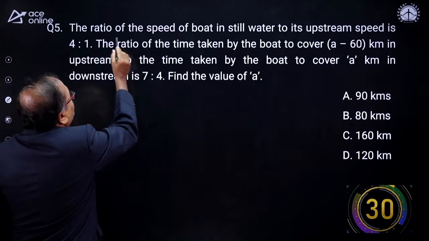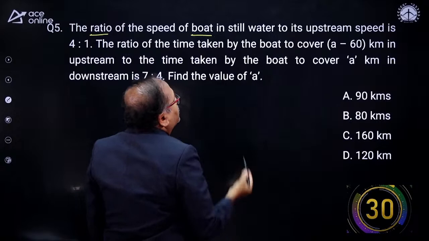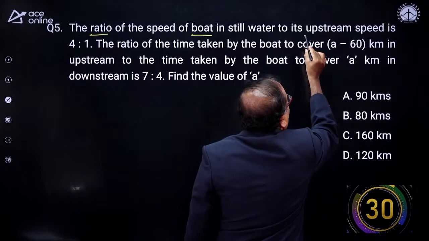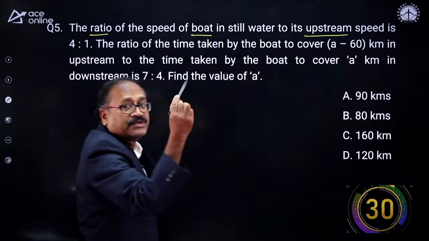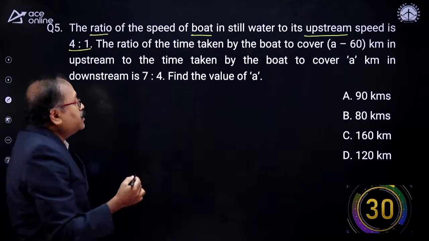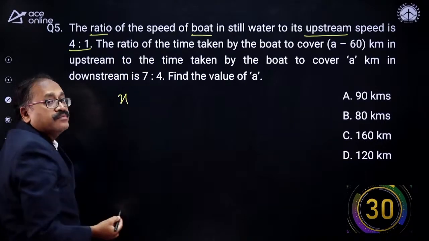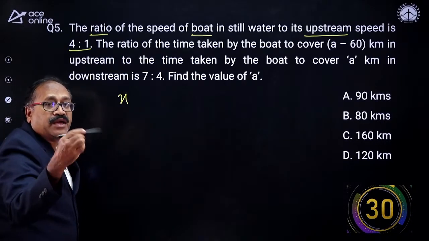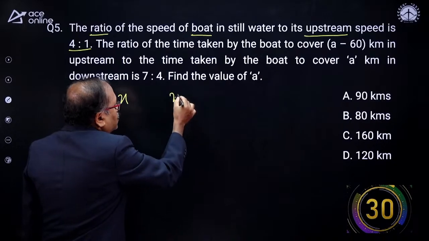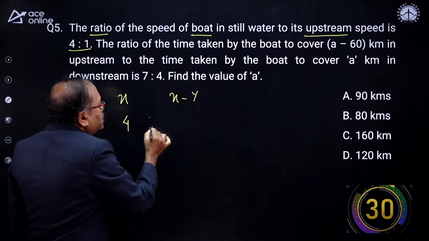The ratio of the speed of boat in still water to upstream speed is 4:1. So what is given to us? Speed of the boat is x, and upstream speed is x minus y. So x to x minus y is in the ratio 4:1.